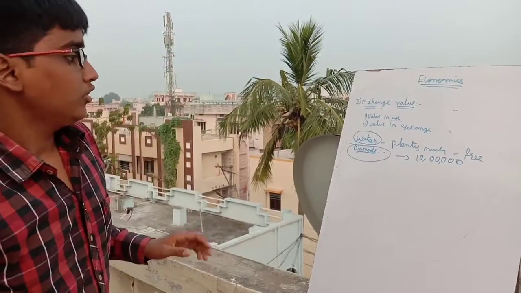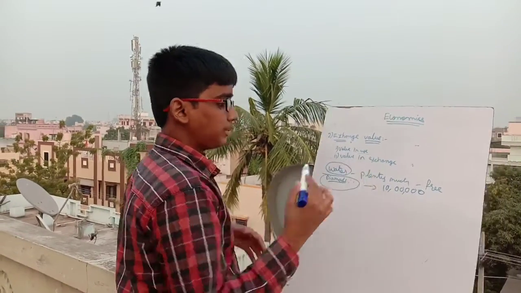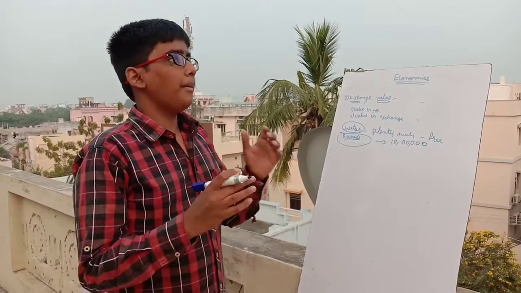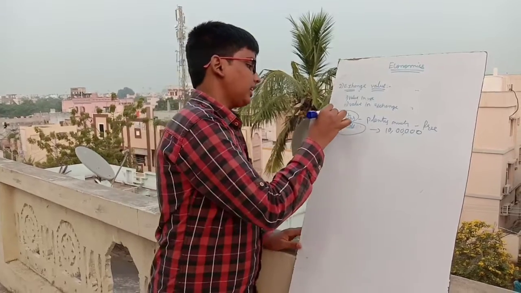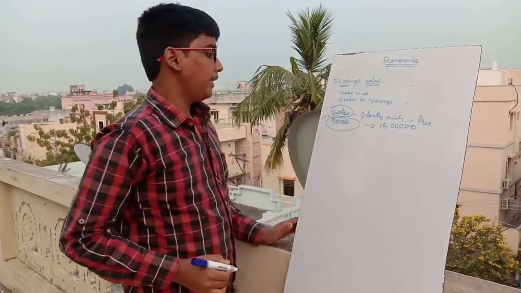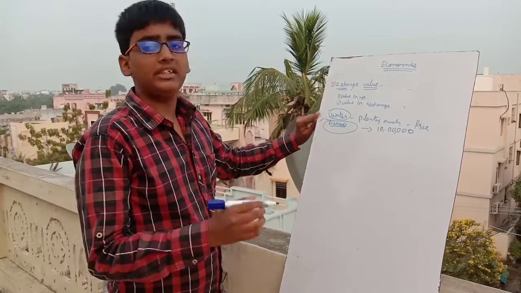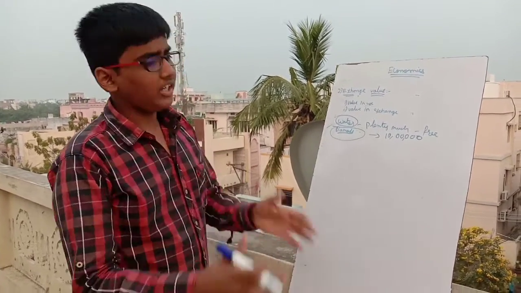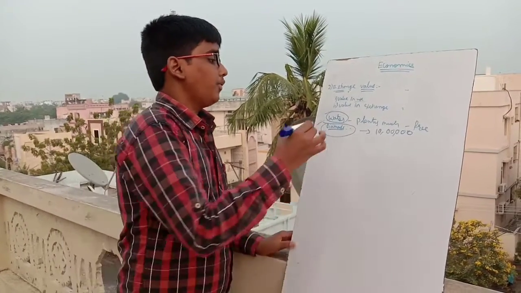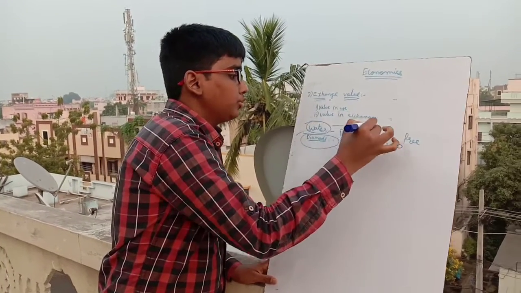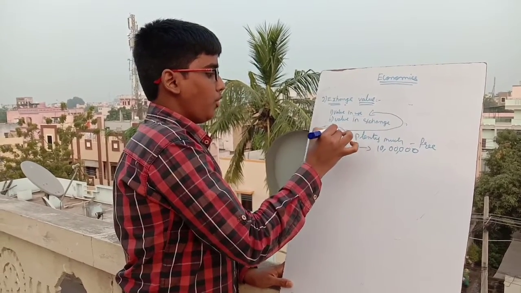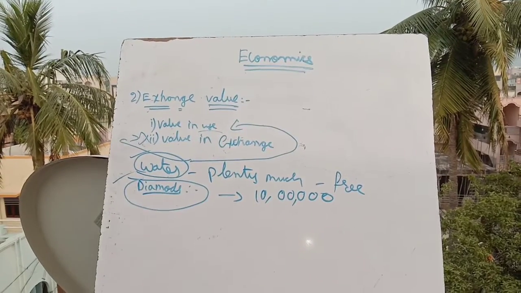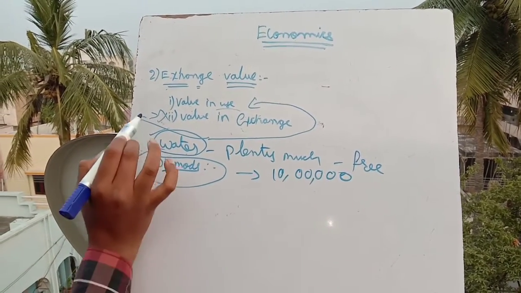But these diamonds are very costly, like 10 lakhs or crores, or we cannot even measure how much. So value in use explains how much we use the quantity or the amount of a commodity. Water is a commodity here, and diamond is also a commodity. But in our real life, water is much needed for surviving, but diamond is not needed for surviving, right? So water has a greater value in use, but it does not have value in exchange.